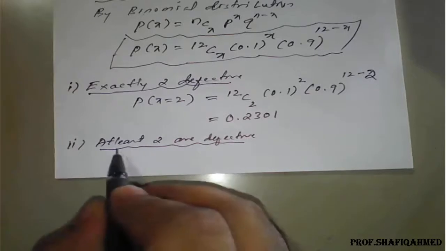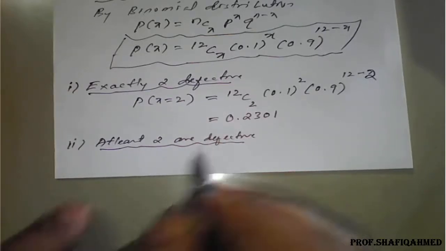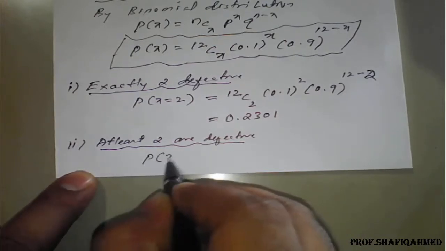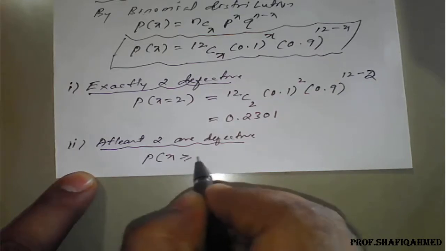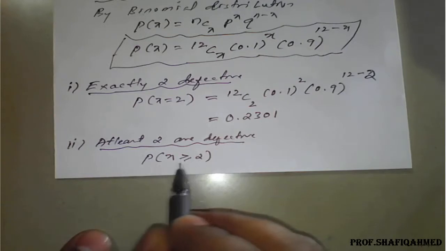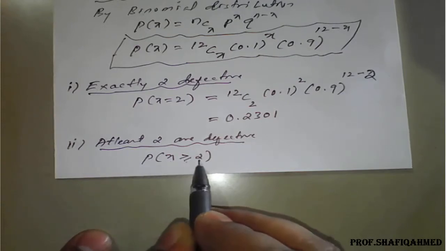Now second result, at least 2 are defective. At least 2 are defective means symbolically it is written as P of x. At least means minimum 2 or more than 2. At least is always symbolically written as P of x greater than or equal to 2.